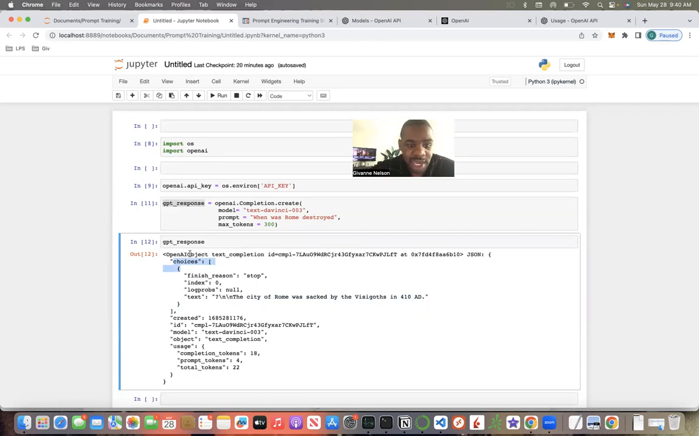Well, it's an OpenAI object, but it's formatted in a dictionary JSON way. So we're going to have to slice through this a little bit. Let's get to slicing because we want to get to this text value, which is the output that we need. This is important because then we're going to build a simple function to play with that.